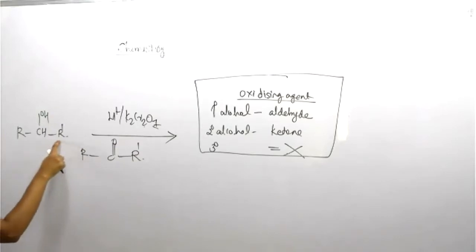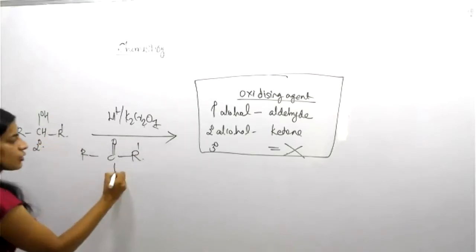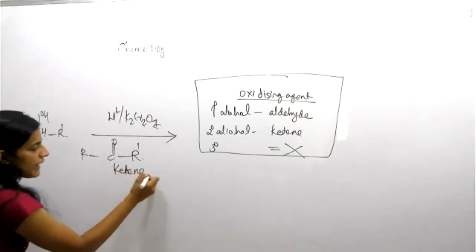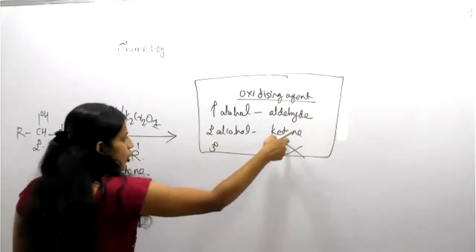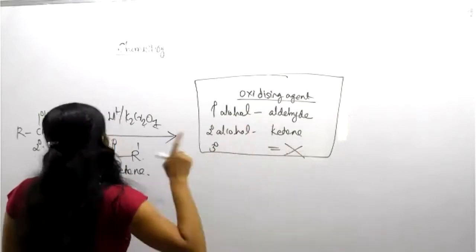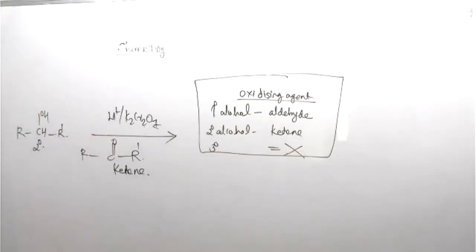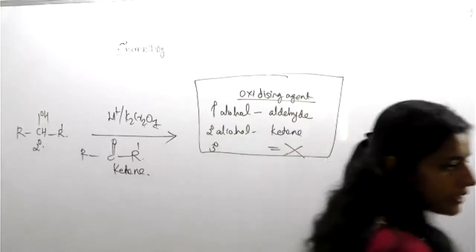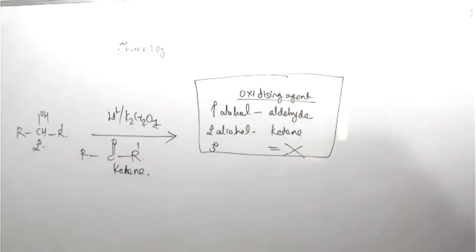So this is a secondary alcohol. Secondary alcohol will give a ketone. Keep it in your mind. Secondary alcohol always gives ketone. Primary alcohol will give aldehyde. Tertiary will not. There is no more involvement of tertiary alcohol here. Clear? Understood? Yes, ma'am. Okay.